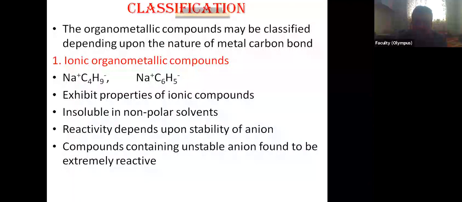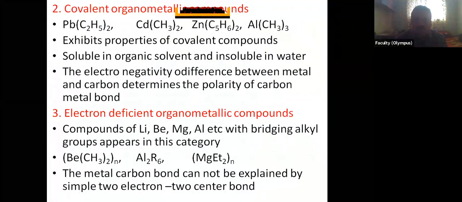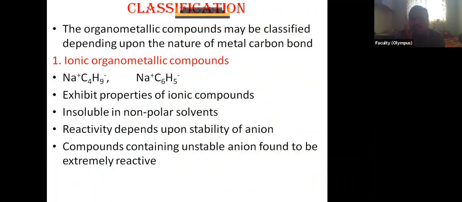So depending on that, these are classified as ionic organometallic compounds, covalent organometallic compounds, electron deficient organometallic compounds, and transition metal organometallic compounds. So the organometallic compounds are classified into four classes: ionic organometallic compounds, covalent organometallic compounds, electron deficient organometallic compounds, and transition metal organometallic compounds.